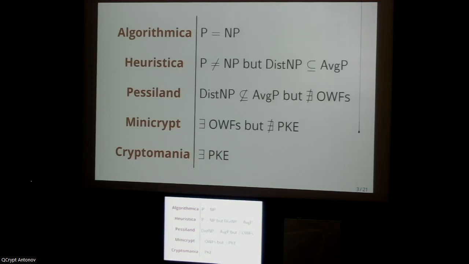And if you're a classical cryptographer, you generally hope that we live somewhere below this line in either Minicrypt or Cryptomania. And the reason for this is that what characterizes whether you are above or below this line is the existence of a fundamental primitive in classical cryptography, namely one-way functions.